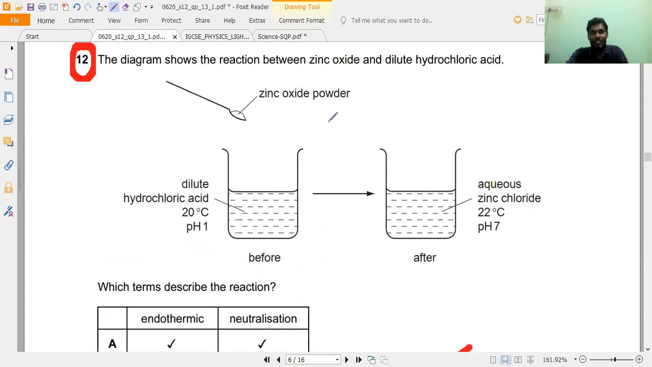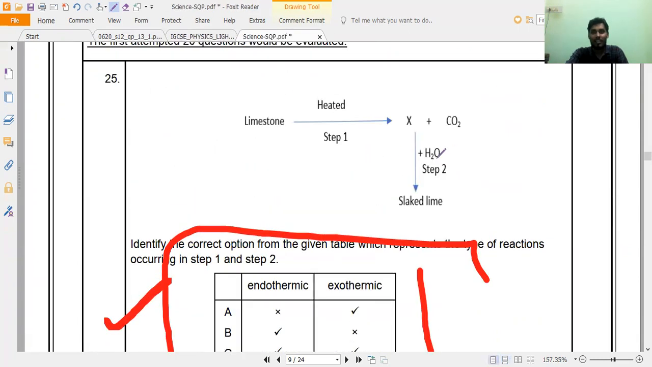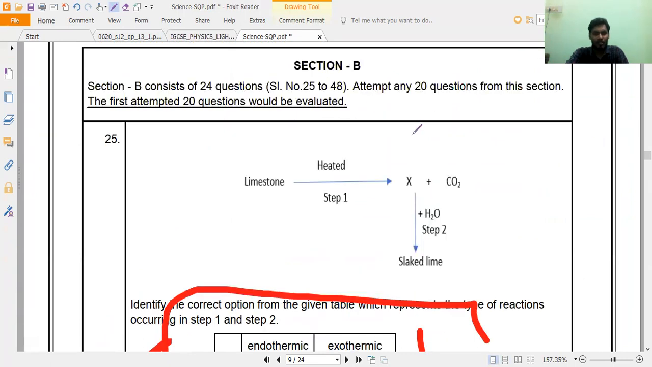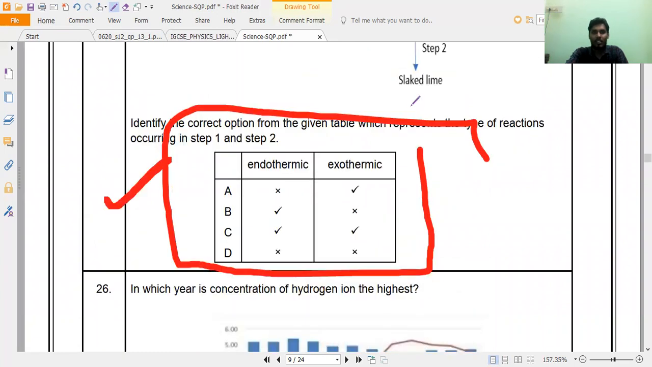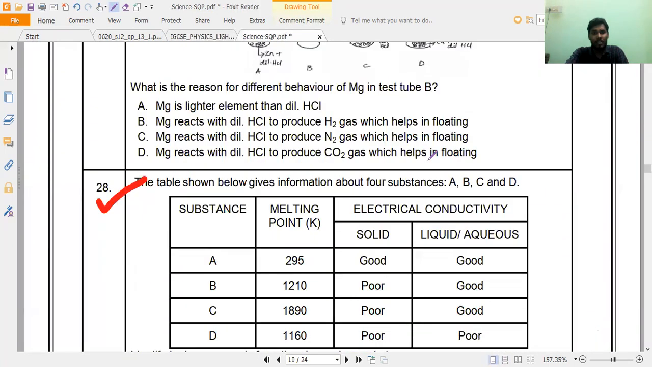They have given some other reaction between zinc oxide and hydrochloric acid. Here, between carbon dioxide and limestone and carbon dioxide, both are almost similar reactions only. So we can find it easily. That is also one of the things.